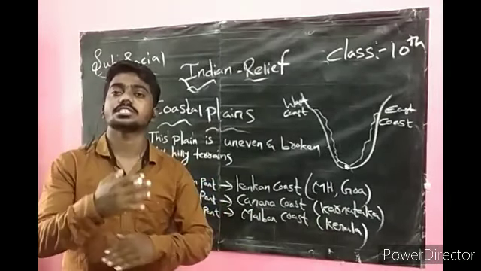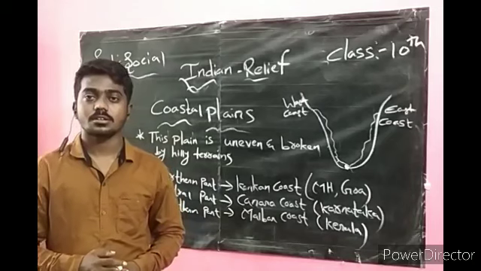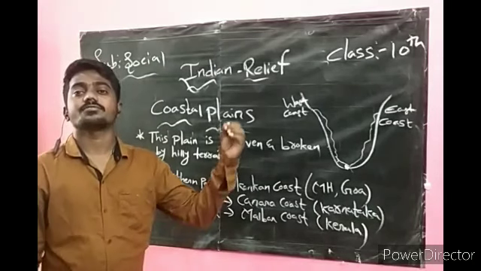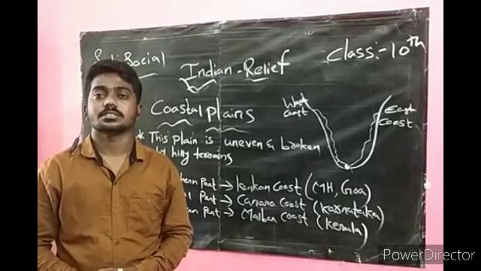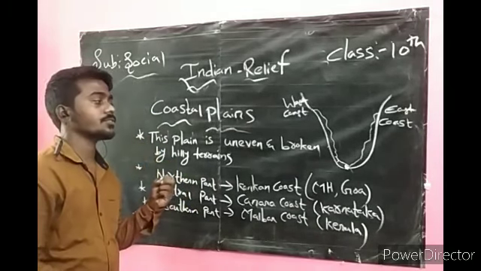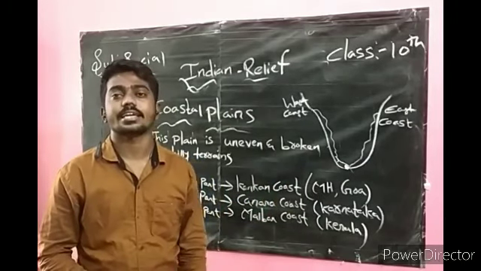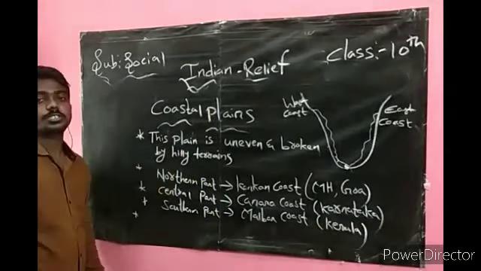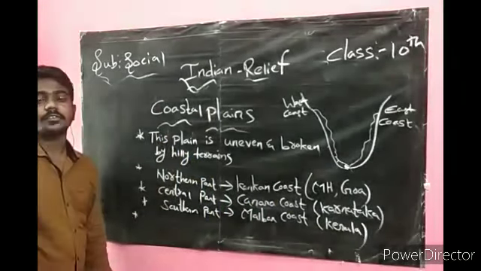The western coast is narrower than the eastern coast. The western coast starts from the Rann of Kutch in Gujarat to Kanyakumari in the south. In this region we have a lot of uneven hilly terrain. The western coastal plain is divided into three parts. The northern part we have the Konkan coast in Maharashtra and Goa, in the central part we have the Canara coast in Karnataka, and the southern part of the western coast we have the Malabar coast in Kerala.